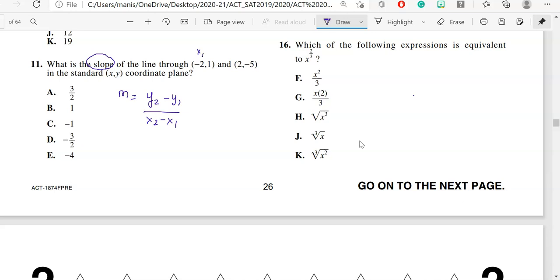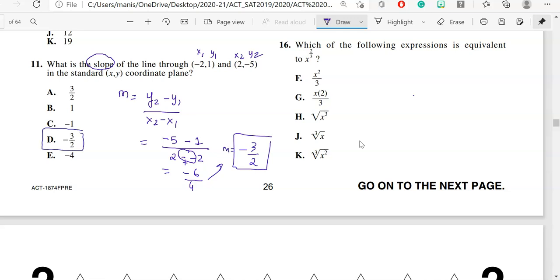This is my x1, this is my y1, this is my x2, this is my y2. So let's substitute the required values. It will give me negative 6 over, this will change to a plus sign, 4. So my answer is negative 3 over 2. Do you see any answer choice which looks like this? Yes, option D is the correct answer choice for question number 11.